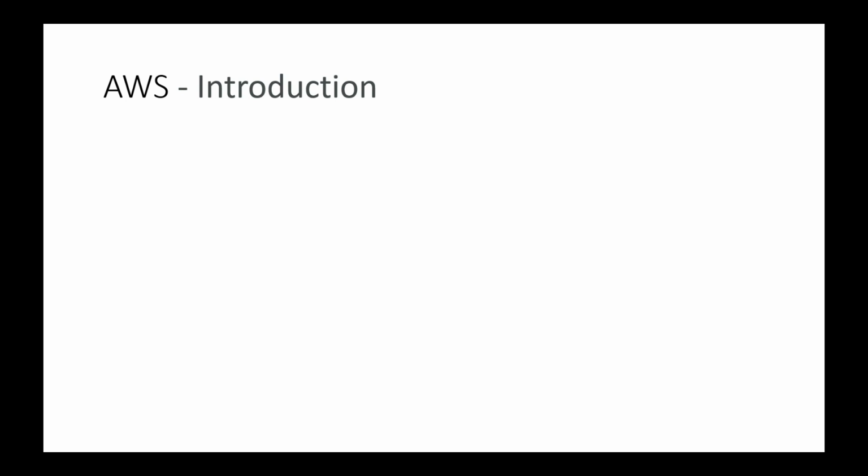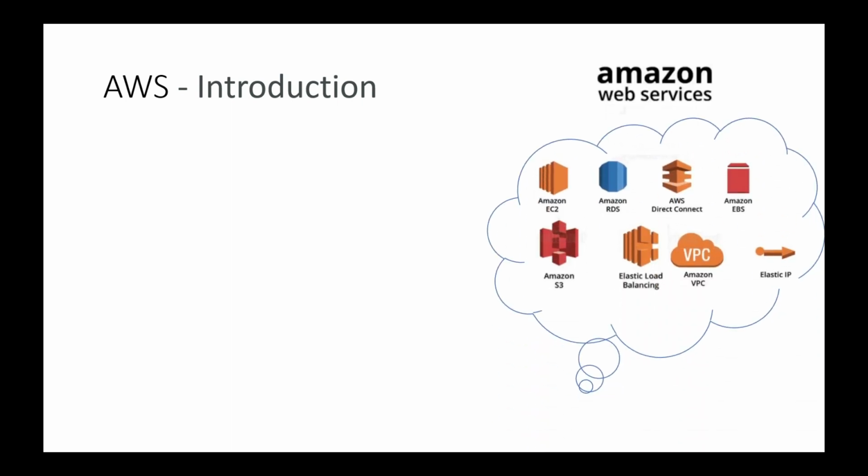So what is AWS? It is Amazon Web Services. So Amazon is providing some services over the web, and they named it as simple as that, Amazon Web Services. So in Amazon Web Services, there are so many services that they are providing. Here you can see Amazon EC2, Amazon RDS, AWS Direct Connect, Amazon EBS. So you will understand all these things slowly, but these are the names that they have given for the services that they are providing. Still, there are so many here. We just listed some out of it.